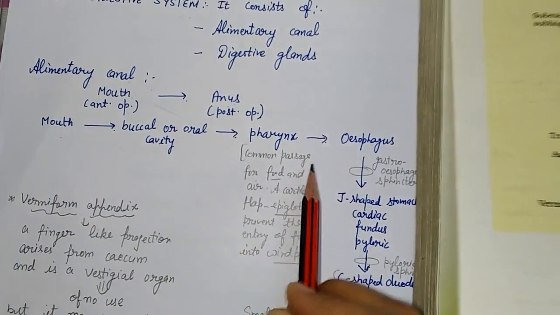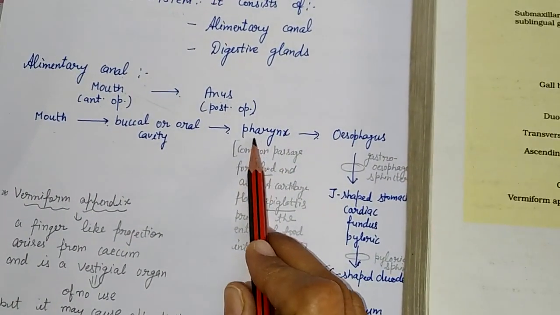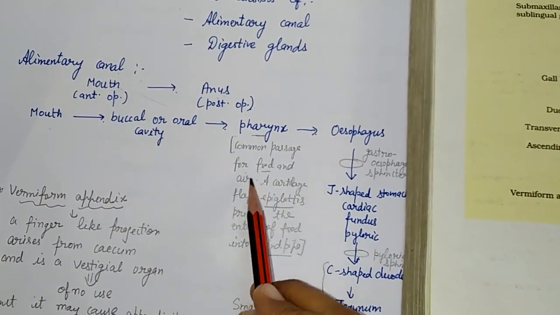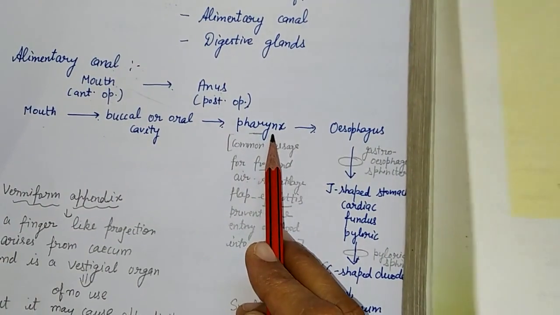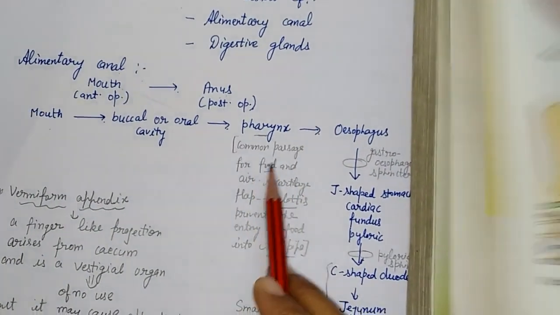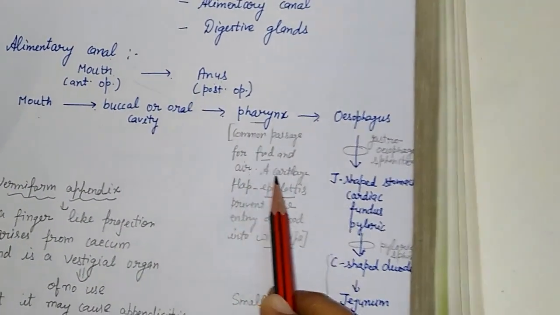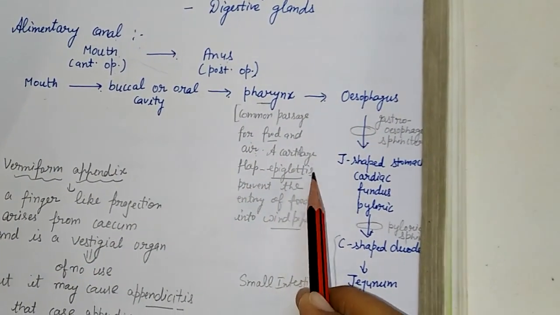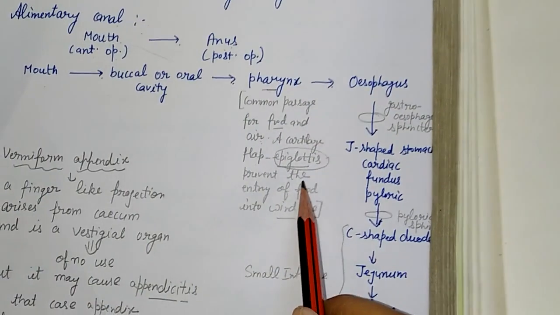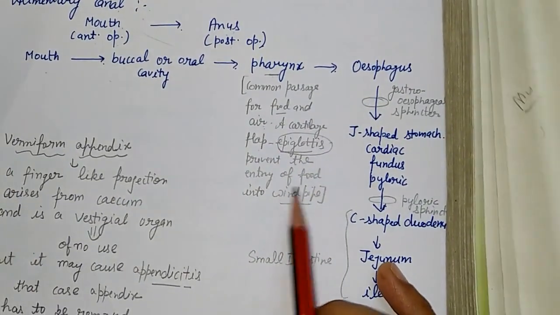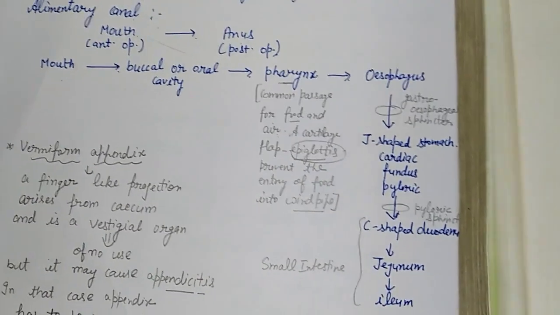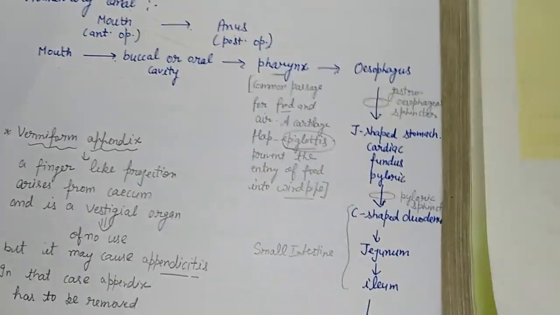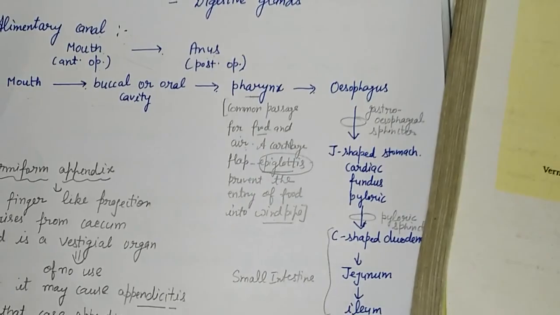And pharynx, there is one question that arises, which is a common passage for the food and air, that is the pharynx. So common passage for the food and air, and a cartilage flap that is called the epiglottis prevents the entry of the food into the windpipe. अब ये common passage है pharynx, तो इसमें से food and air both are going to pass.